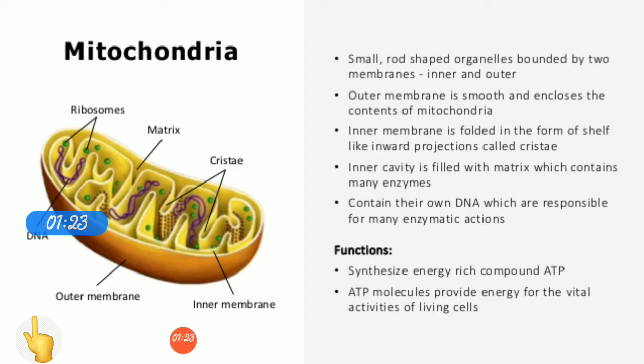They are oval or rod shaped. They have two membranes, the outer membrane and the inner membrane, which is folded. They synthesize energy rich ATP. This ATP functions as the energy for the cell.